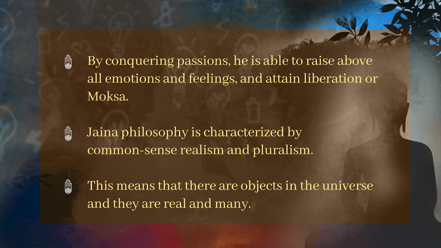Jaina philosophy is characterized by common sense realism and pluralism. It means that the objects in the universe are real and many. Unlike some other systems which say that reality is permanent or impermanent, the Jaina system says that reality is permanent but it has many sides. Now we can find the different sides of the reality.